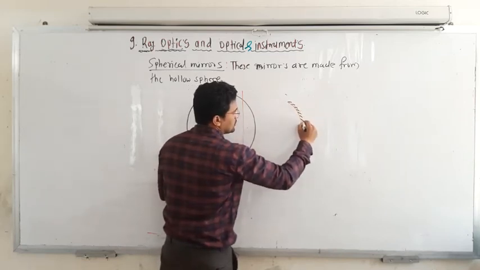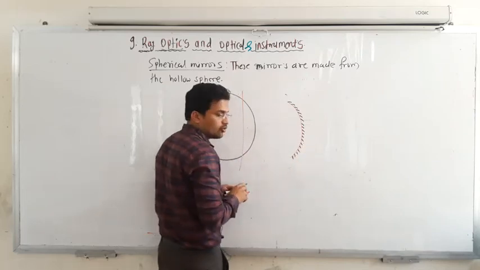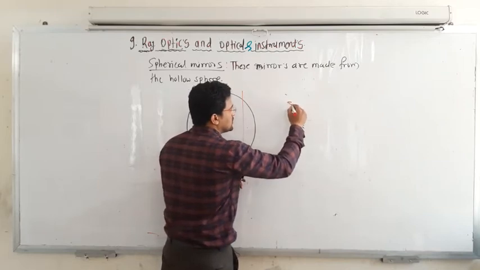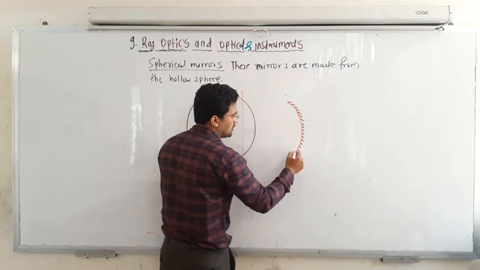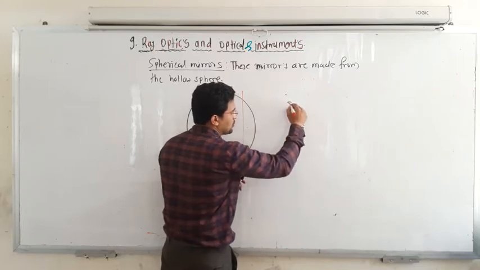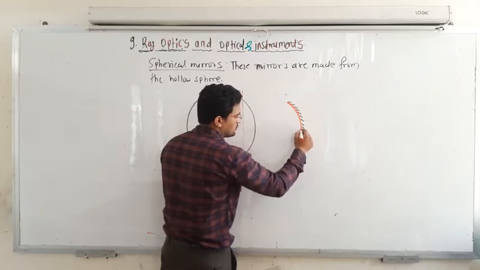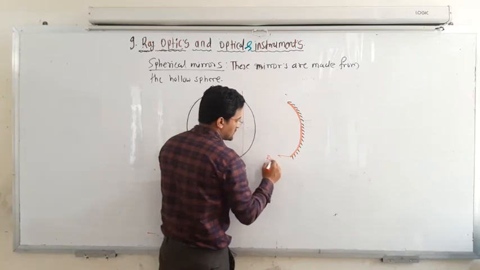Outer portion, that means make it opaque, and this inner portion is silvered, a reflecting surface. That means the inner portion acts as a mirror itself. So this is the reflecting surface.